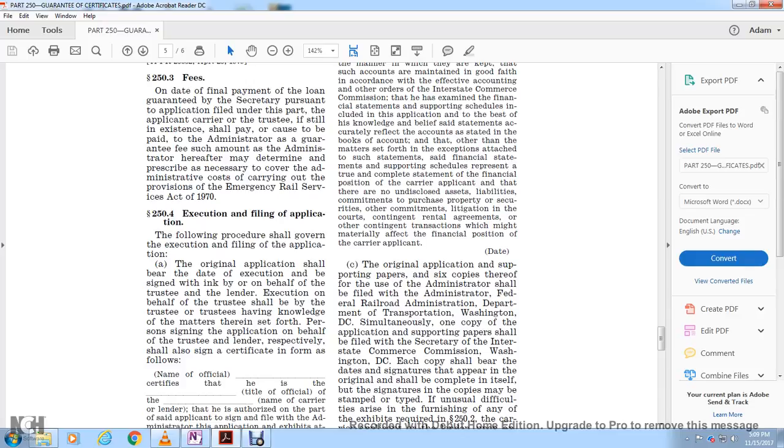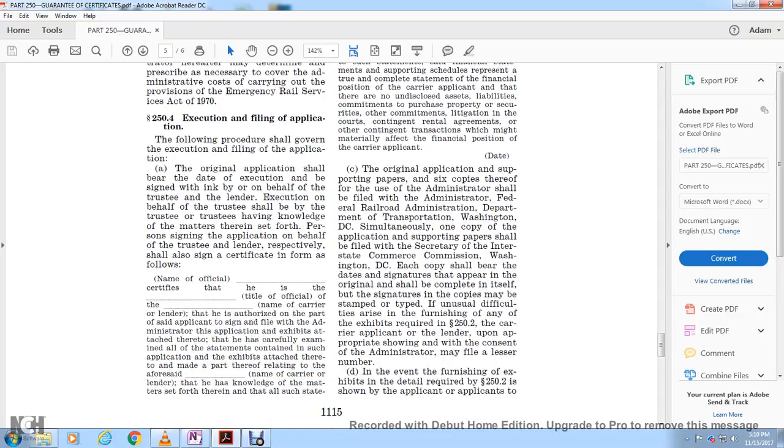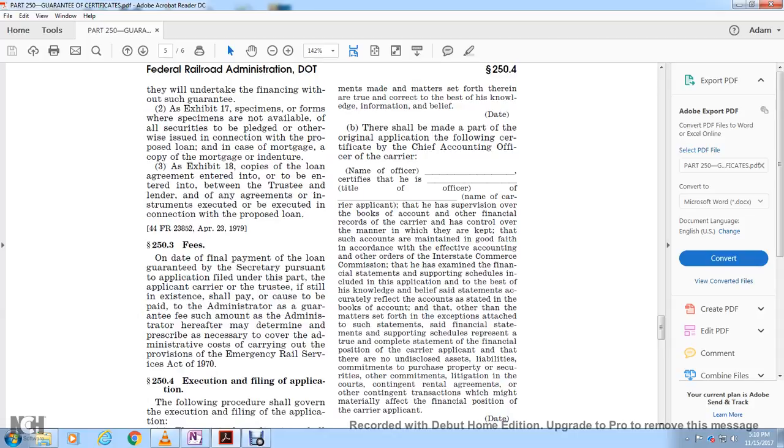Name of the official certifies that he is the blank title of the official of the name of the carrier or the lender, that he is authorized on the part of the said applicant to sign and file with the administrator the application and exhibits attached thereto. He has carefully examined all the statements contained in such application and exhibits attached thereto made on the part of the aforesaid name of the carrier and lender, and that the knowledge of the matters set forth therein and all such statements made and matters set forth herein are true and correct to the best of his knowledge, information and belief.